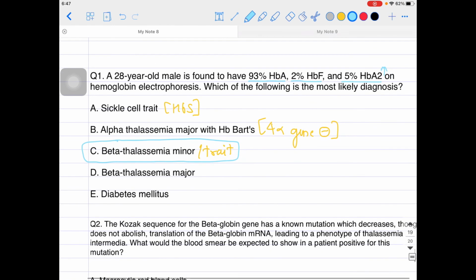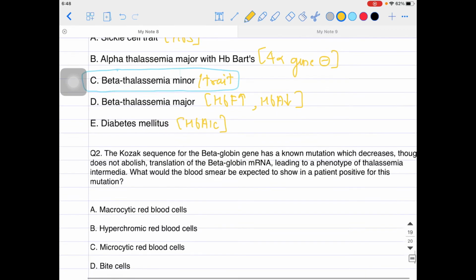Beta thalassemia major. In beta thalassemia major, usually HbF is very high and HbA levels are drastically low. HbA2 can be elevated as well, but basically HbF is high. Over here HbF is not that high and HbA is not that drastically reduced, so that is also not the answer. In diabetes mellitus, we are talking about HbA1c, a glycosylated hemoglobin, but here it is not talking about that. So the answer will be beta thalassemia minor or beta thalassemia trait. I hope you are very clear about that.